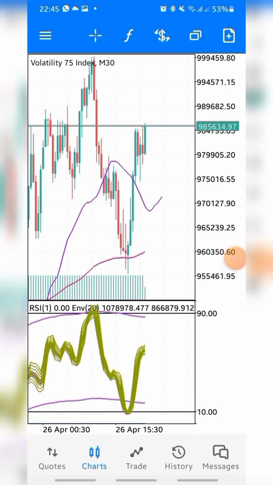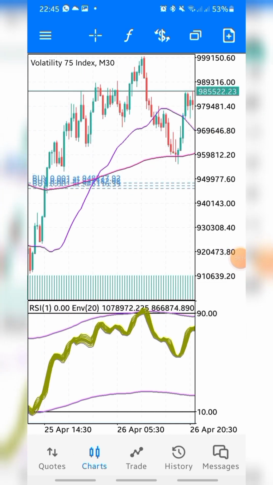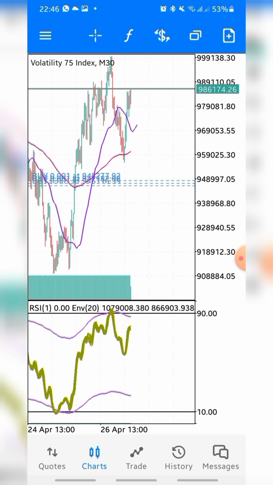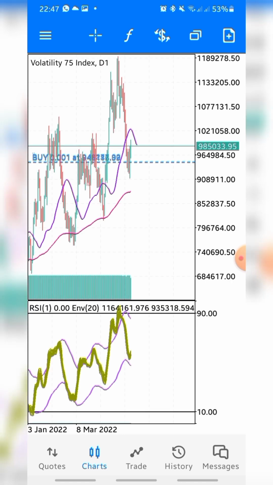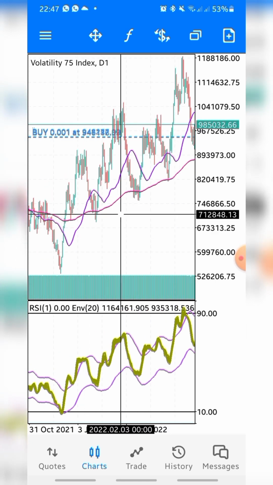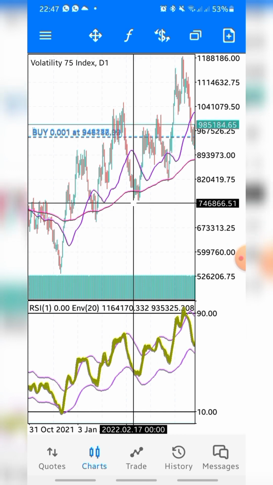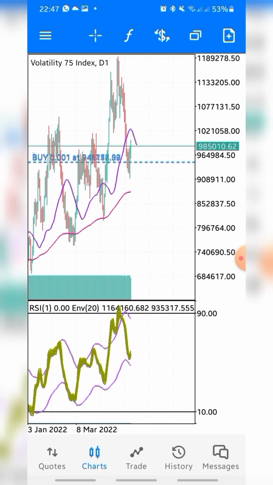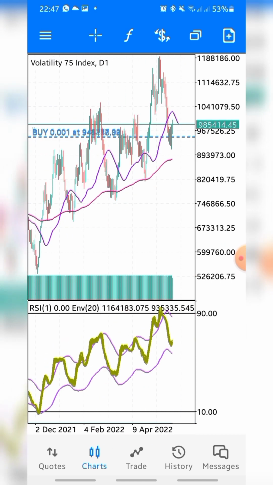Okay, so now let's get to work. Presently I am trading on the 30-minute time frame, because you want to figure out your entry point on the lower time frame. When you move into the daily time frame, this is where this red moving average indicator comes in. The reason it is there is to help confirm the trend on the higher time frame. Please take note of this.